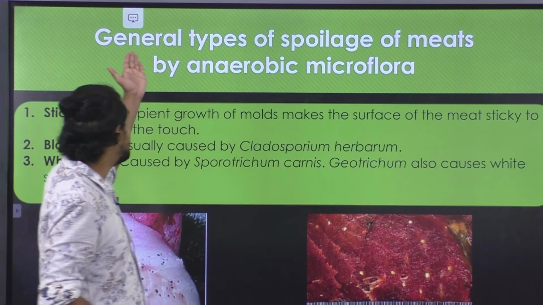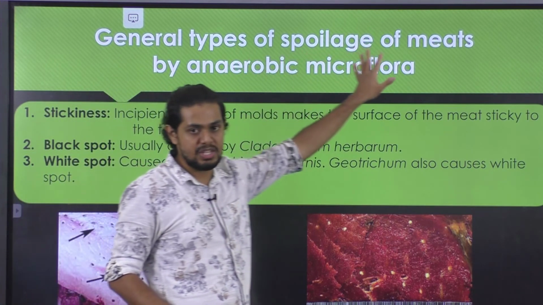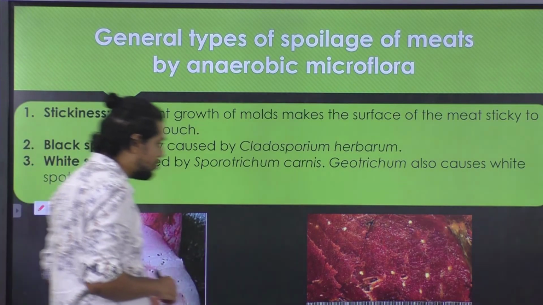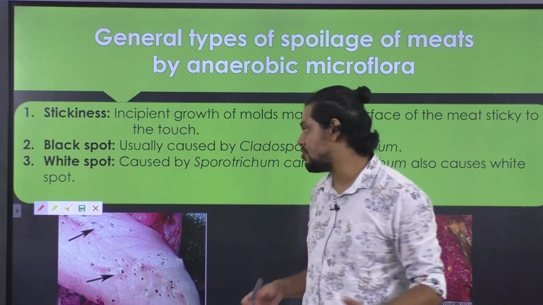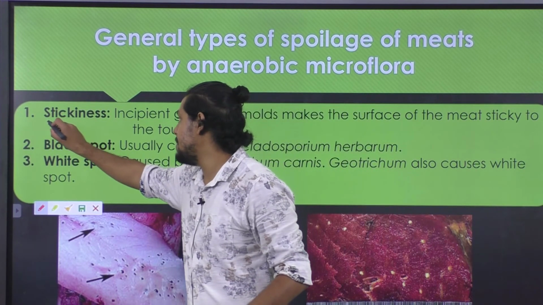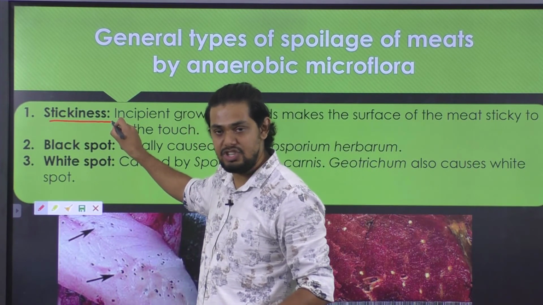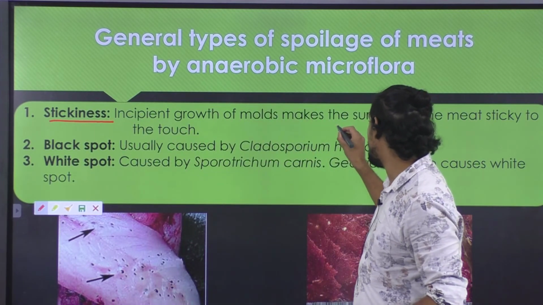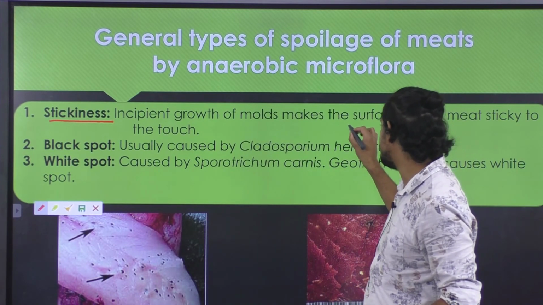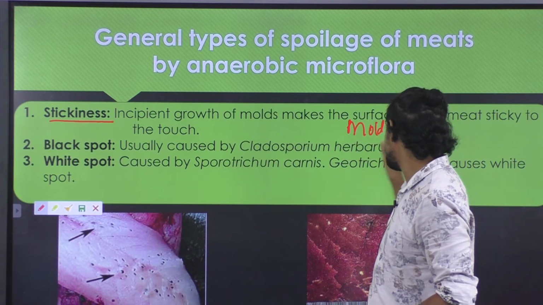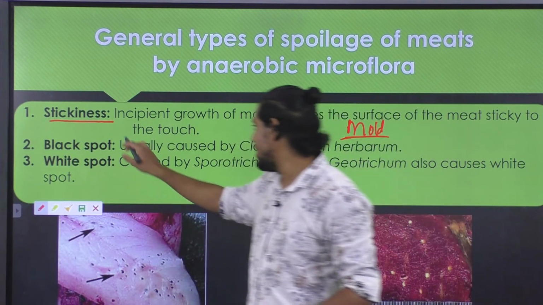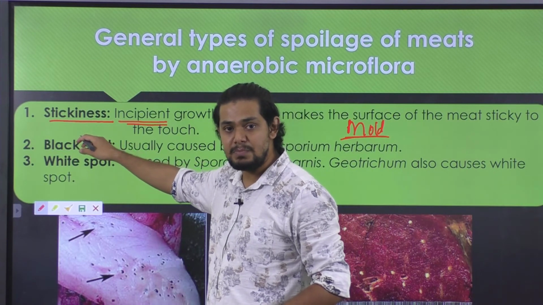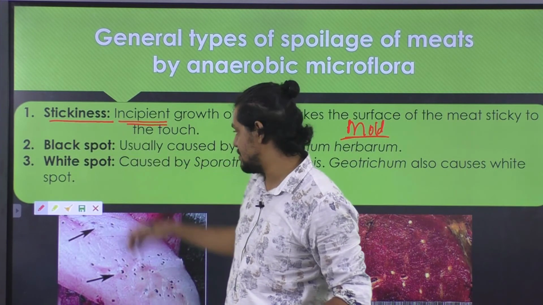So next, let us understand the general types of spoilage that are brought in by the anaerobic microflora. That is the microflora which grows effectively in the absence of oxygen. The first type of undesirable change is stickiness. This is exclusively because of numerous growth of surface microflora, that is mold. If there is numerous or incipient growth of the microflora, it will result in the stickiness problem, which can be observed in meat as well as meat products.